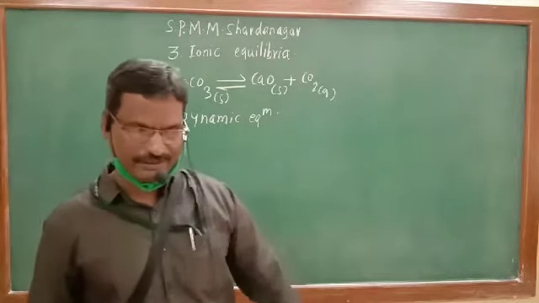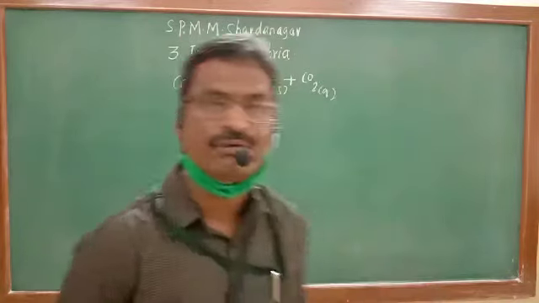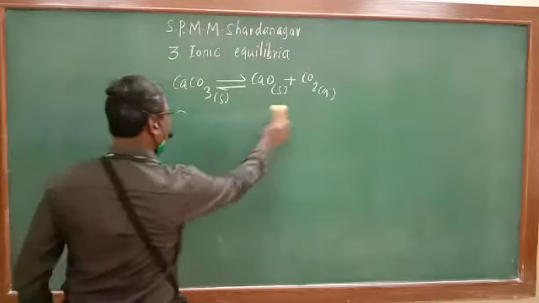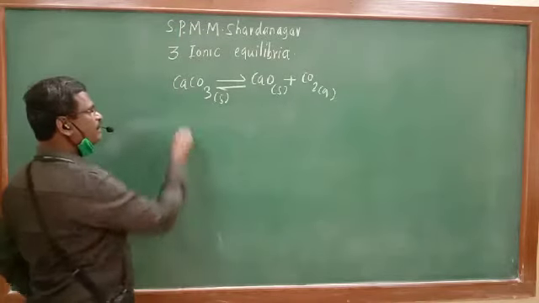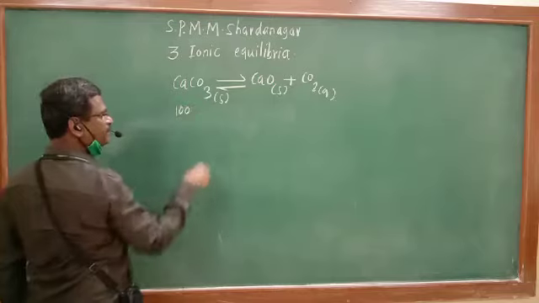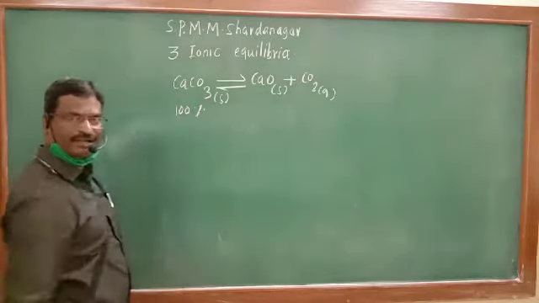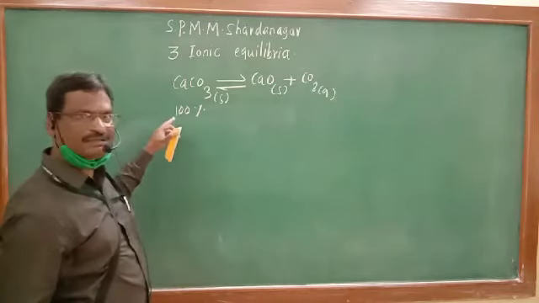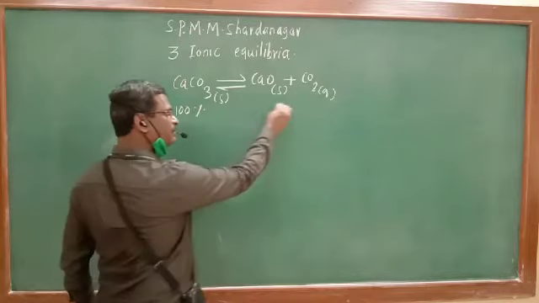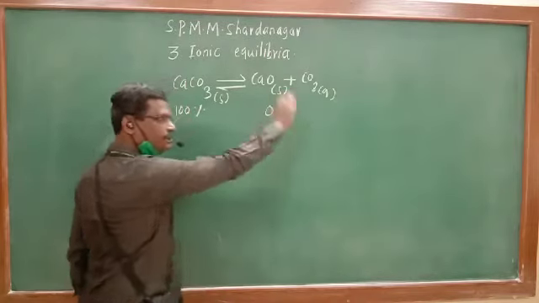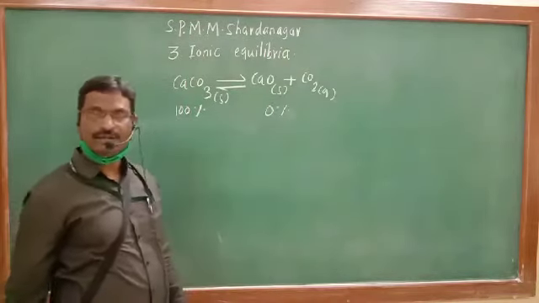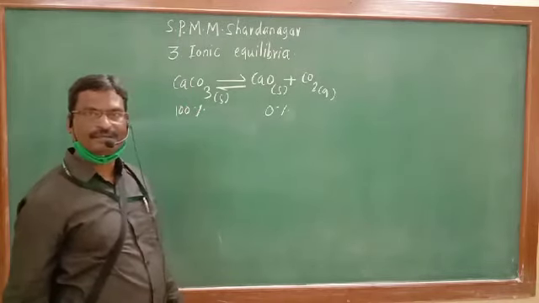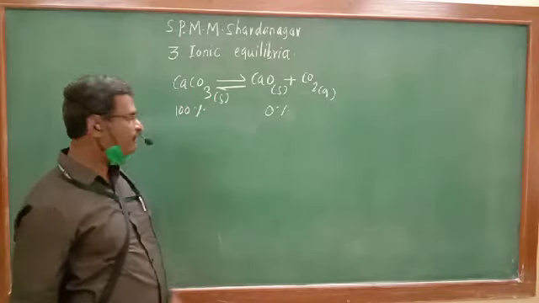See, I am explaining the state of dynamic equilibrium once again. Suppose we have the reactant 100% at the start of the chemical reaction. Only reactant is 100% and the products are 0%. During the course of the chemical reaction, what happens?